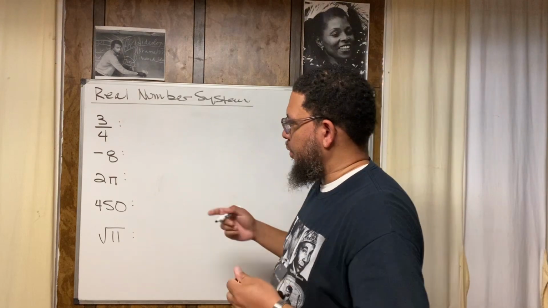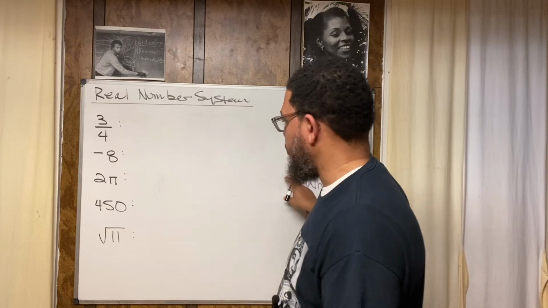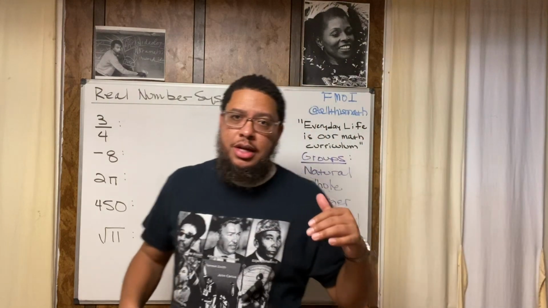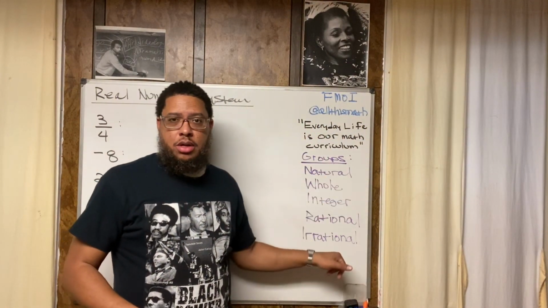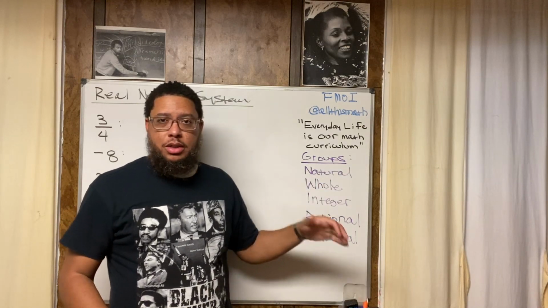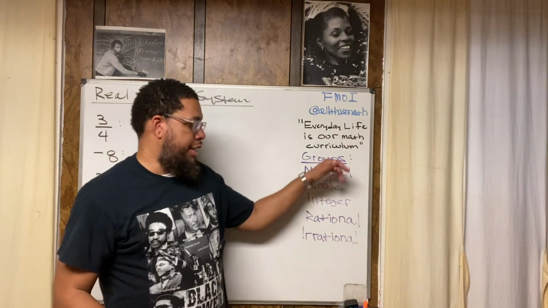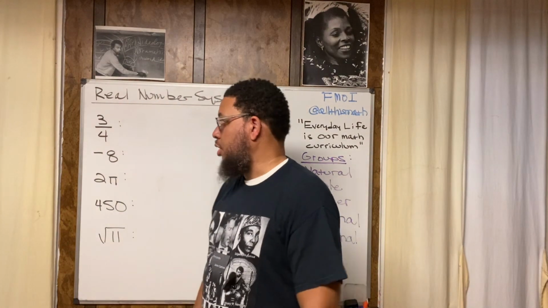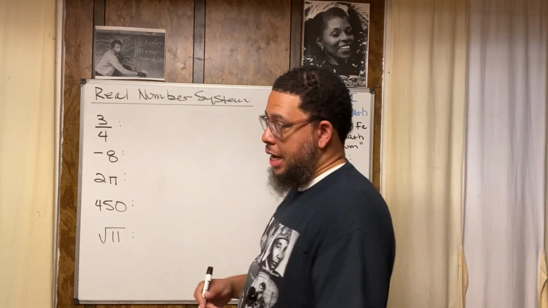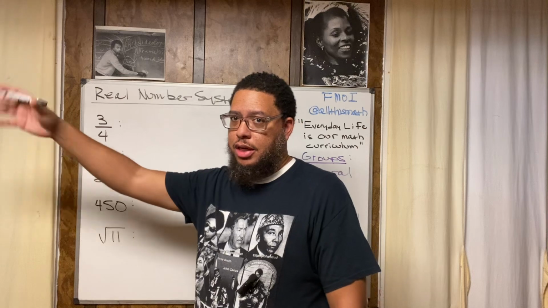So what are we working with here? 3/4 is not a natural number. So it's not natural. And what you want to do is either have this list of groups written down or have them in your head. At first, you probably want to have them written down. So look at your textbook, a worksheet, or your notes. Have these groups written down, and then ask yourself, is this number natural? No, it's not, because it's not one of the original counting numbers. It's not 1, 2, 3, 4, 5, 6, 7, 8, and so on.